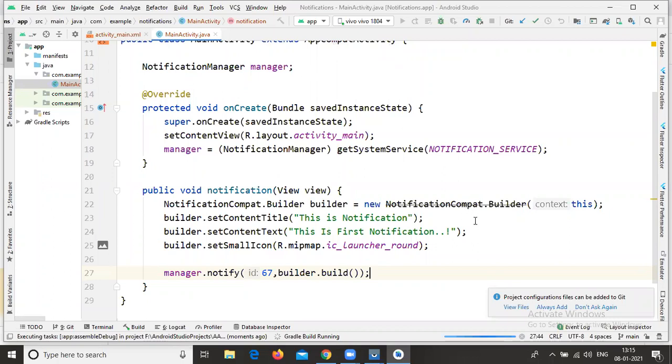I'm also running my application. Let me check whether the notification is available or not. If the notification is not available, we need to create the notification channel. Please wait, the application is running.